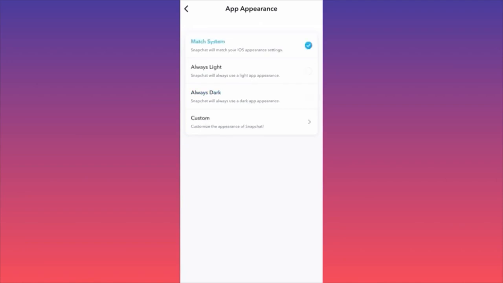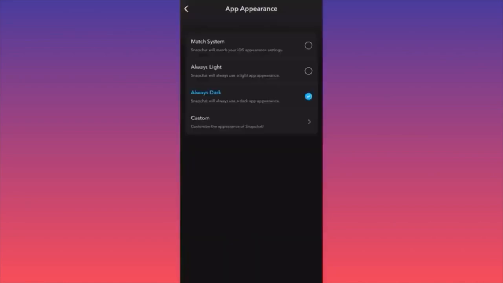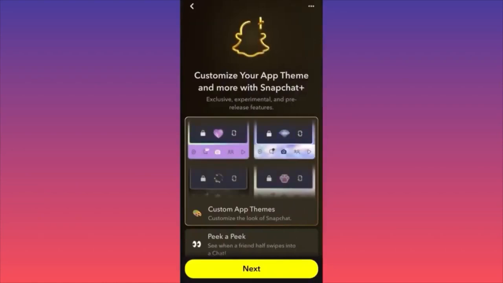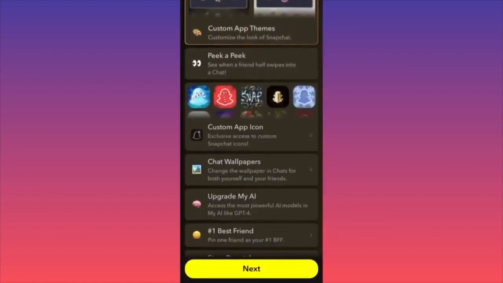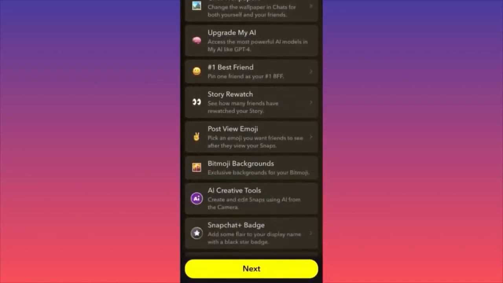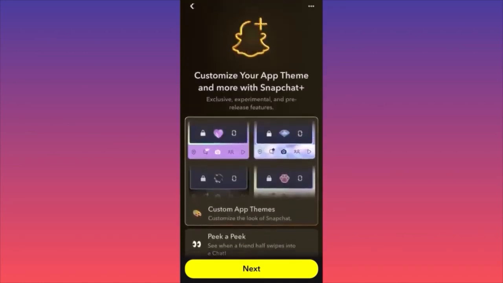For example, I do have a dark theme on my phone currently, and if I leave this function on match system default, it will simply match and it will have a dark theme. The second option, of course, is to always be light, and the third option, of course, is to always be dark. As you saw, it just changed. It took a while. Also, Snapchat offers something different, such as the customization and the appearances. So essentially, you can change not only the layout, but the colors, the UI, the experience. So you can play around with this.